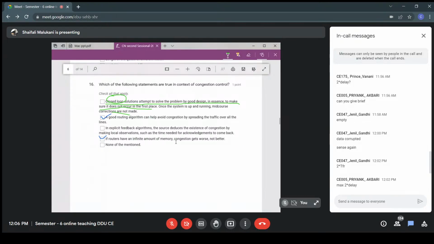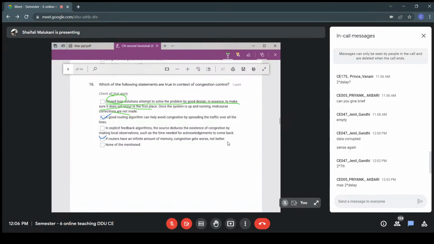If the routers have an infinite amount of memory, congestion gets worse, not better. Of course, if you have infinite memory, you will store all the packets, you will not discard any, and you will send them anyway, but the TCP retransmission timer would have expired on the other end.